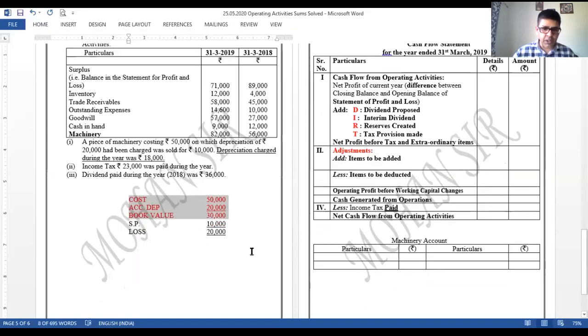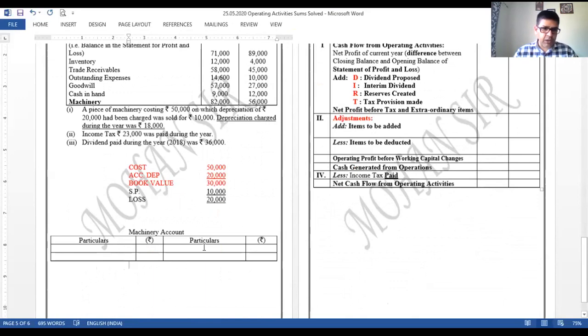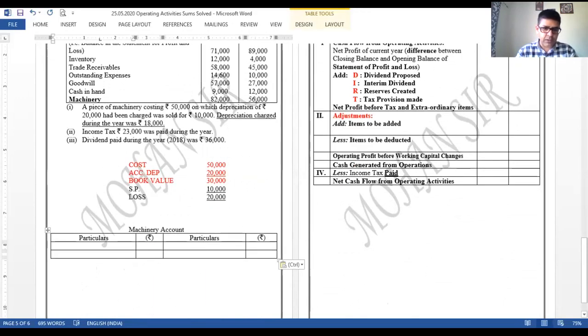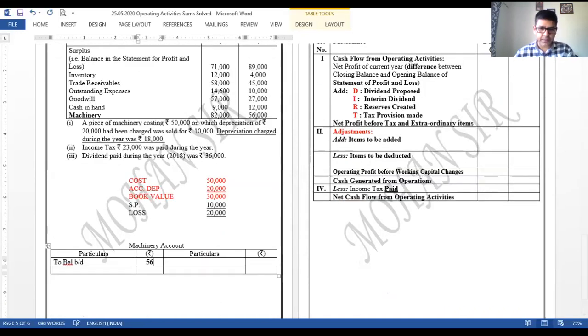Let us prepare machinery account over here. To prepare the machinery account, I should write the balance on the debit side as balance BD, right? What is the opening balance given to us? So we can see that opening balance is 56,000, right? And the closing balance can be seen as 82. Balance CD, it's 82,000, correct? Opening and closing balance I have mentioned.